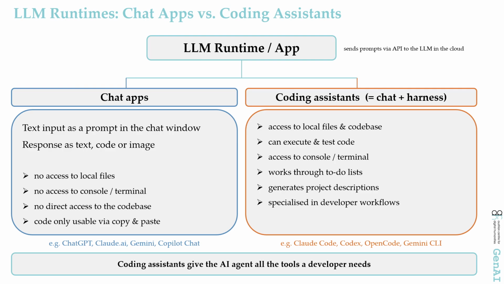Coding assistants solve this with a so-called harness, an environment that gives the AI the tools a developer actually needs, executing and testing code, accessing the file system, generating project descriptions, working through to-do lists, and so on. Everything a human developer would need is made available in assistants like Claude Code, Codex, or OpenCode, and that is the decisive difference.